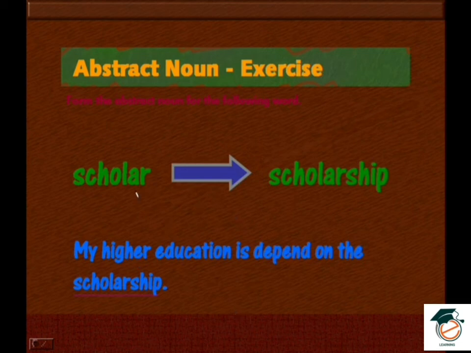So we get the scholar, who is brilliant or who is offered the scholarship. This is called a scholar. So the example is my higher education. My higher education depends on the scholarship. So if you get the scholarship, you can continue. Otherwise, not. That's the meaning of this sentence.